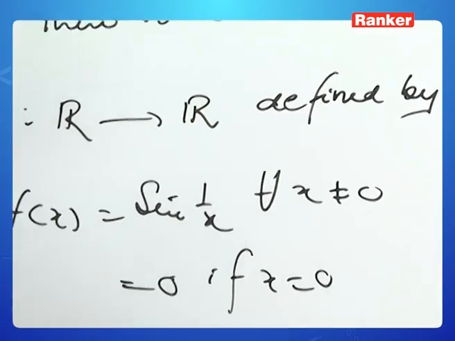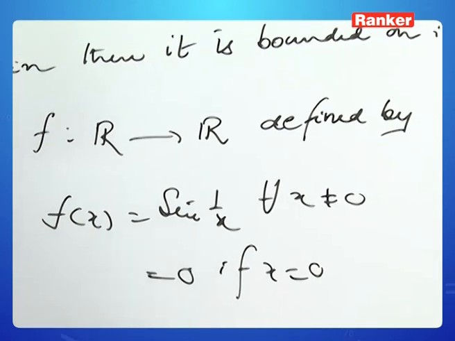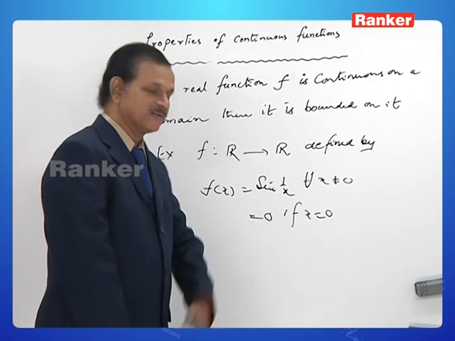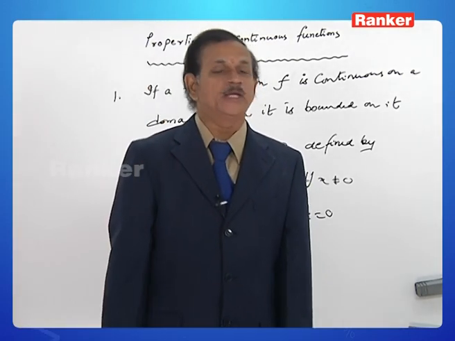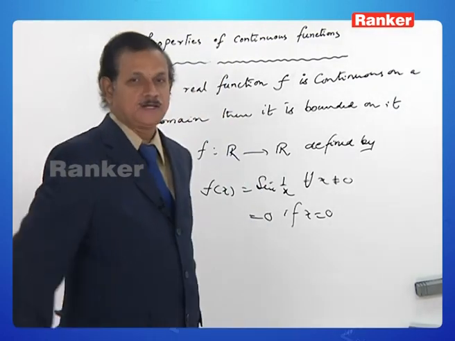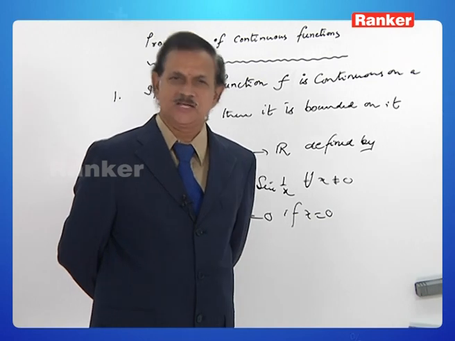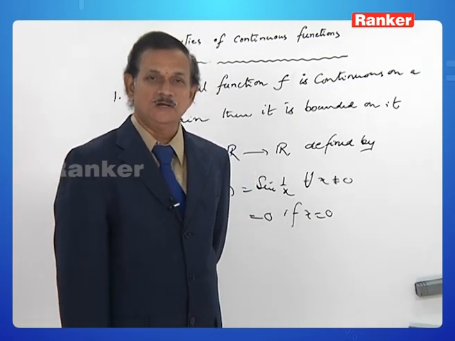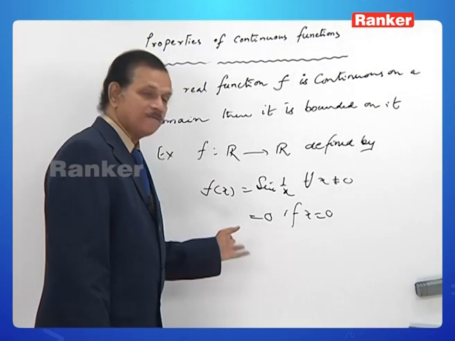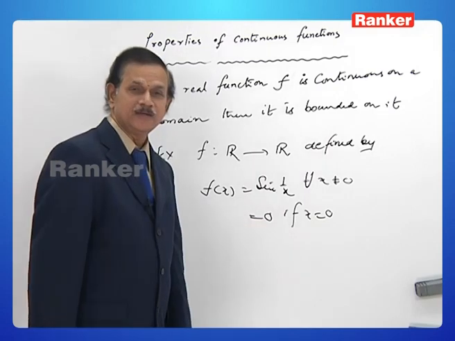Consider the function f from R to R defined by f of x is equal to sin 1 by x for all x not equal to 0, and it is 0 if x is equal to 0. Hence, it has been defined for every real number. Everybody knows that the values of sin 1 by x always lie between minus 1 and 1. Or otherwise, mod of f of x is always less than or equal to 1. Implies f is bounded, isn't it?